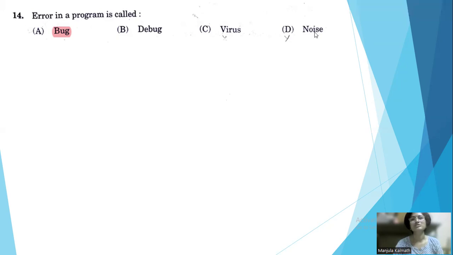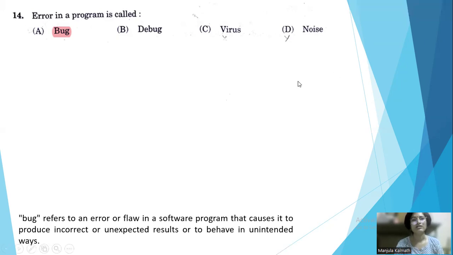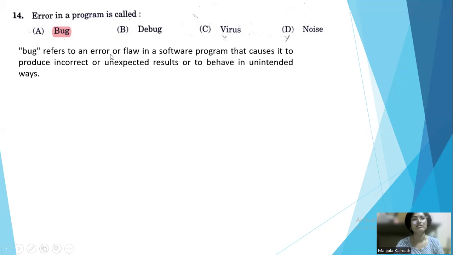The next one comes noise. In computer networks, when data flows from source to destination, along with the original data, some unwanted additional information is included, then it is called noise here. Then here, bug is the error, and it is defined as a flaw in a software program that causes it to produce incorrect or unexpected results or to behave in unintended ways.